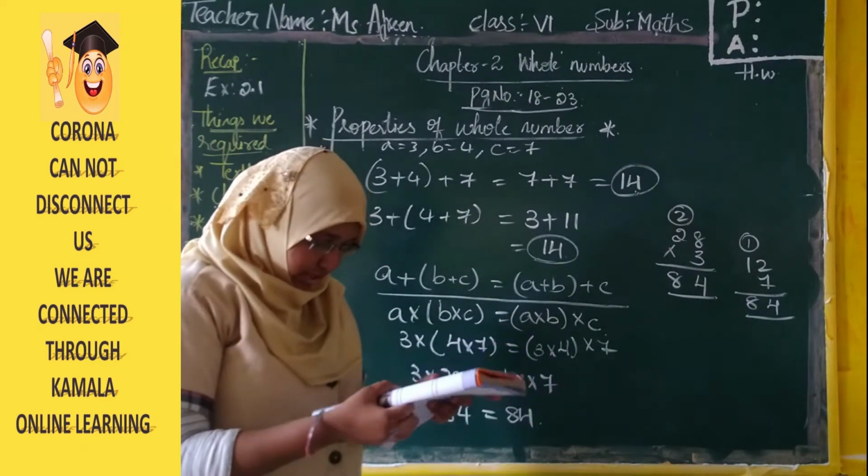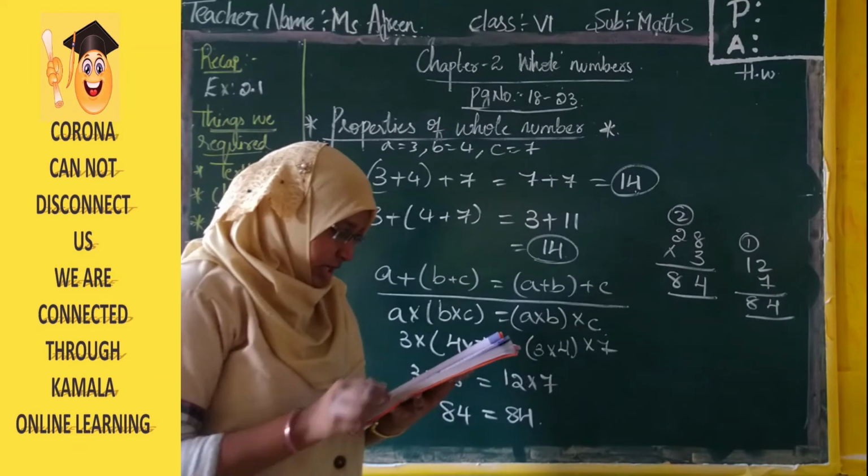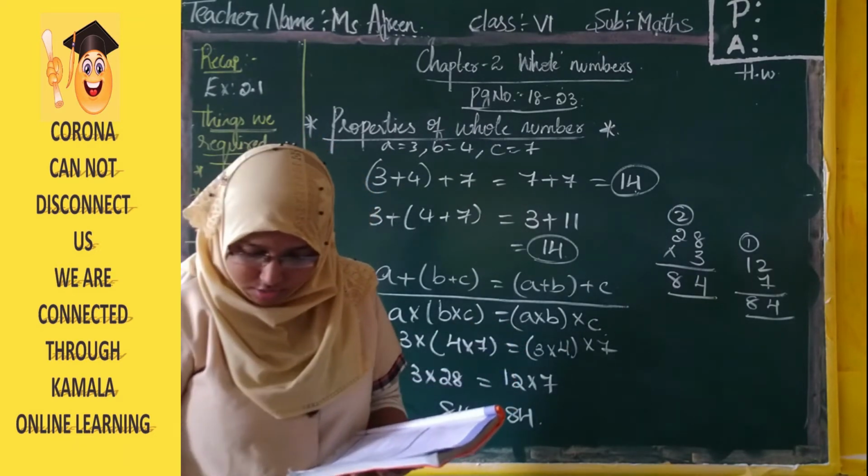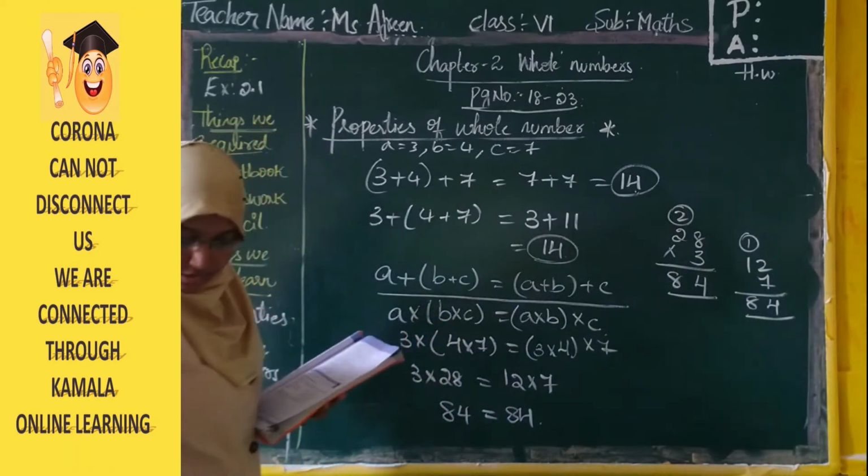And the last we have is distributive property, where we use multiplication over addition.